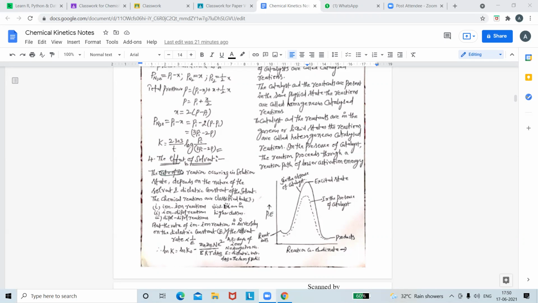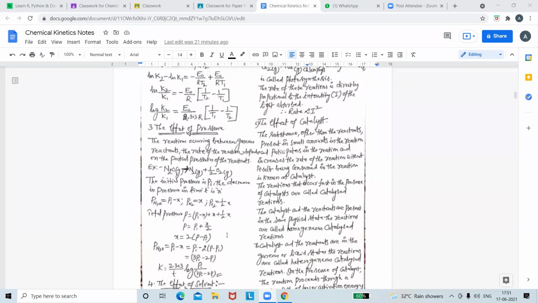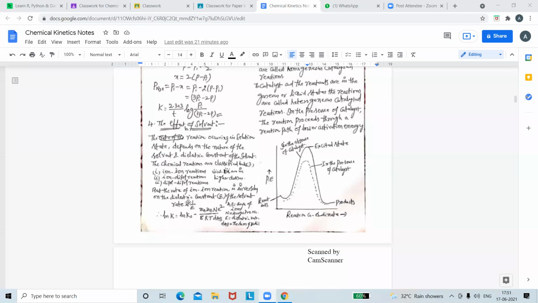Which liquid has the highest dielectric constant? Can anybody tell me? Water is the liquid. Okay, log K is equal to log K naught minus this one. You remember this one, or you just have to tell me that rate is inversely proportional to the dielectric constant. Which solvent will have more dielectric constant? Whichever is polar. For example, water is a polar solvent. Polar solvents will have more dielectric constant.